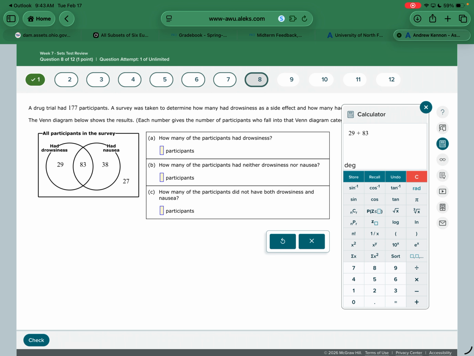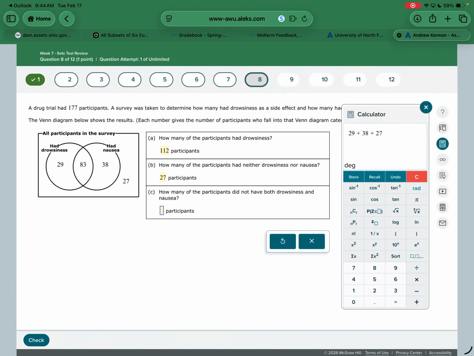So it'd be 29. 29 and 38. Because how many did not have both, right? So 29 had only drowsiness. 38 had only nausea. But do not forget the 27. Those people did not have both either. They didn't have any of them. So that should be 94.